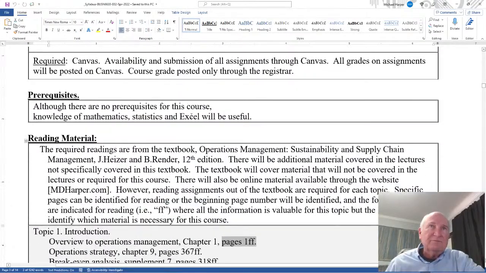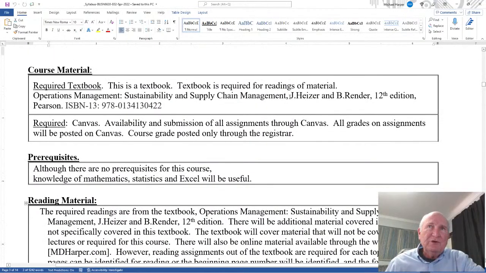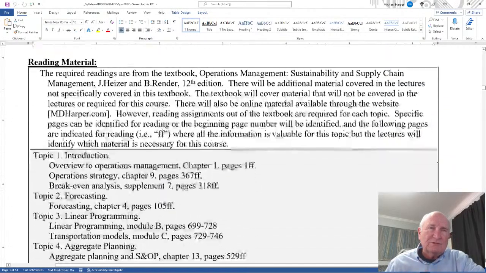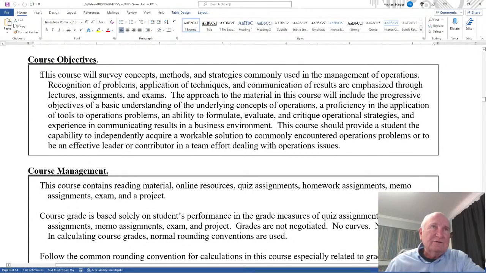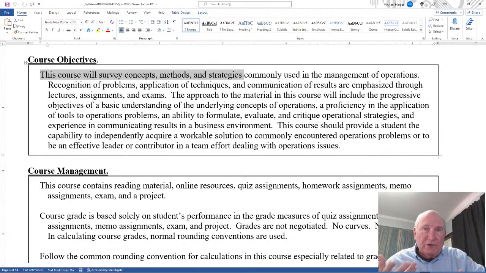This textbook, Heizer and Render, is pretty much at the introductory level that this core course is about. These are my objectives. It's a survey course. I survey three things: concepts, methods, and strategies. Concepts are understanding the idea around what you're doing. Methods are the actual techniques. And the strategies are why you're doing what you're doing. Commonly used in the management of operations.